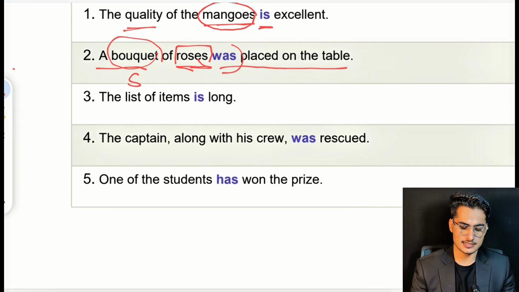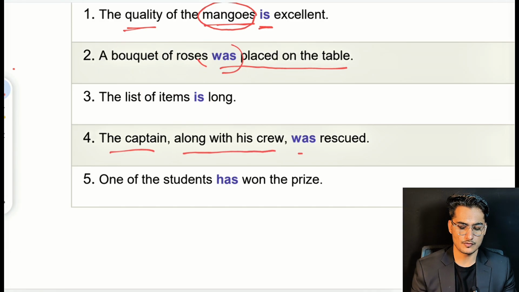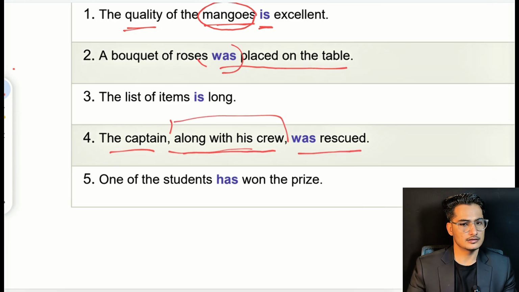Our next sentence is: the list of items is long. So is is for list. The subject is list, not the items. The next sentence that we have is: the captain along with his crew was rescued. This is our extra phrase that we have to just ignore.